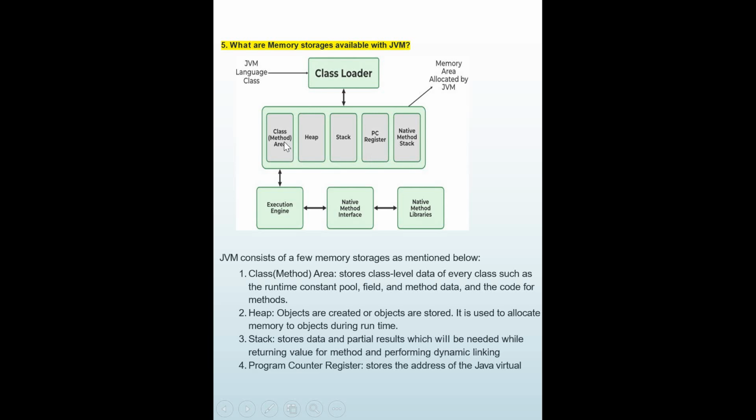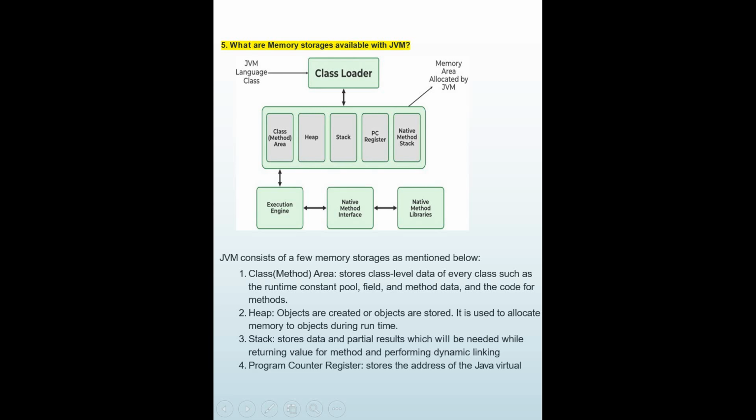The class area stores class-level data, such as the code at class level, like the constant pool, what we call it generally, and the method data and the code for those methods. That will be stored here. In the heap, all objects are stored, right? Objects are created and stored here. It is used to allocate memory to objects during runtime, right? This is what the heap does.